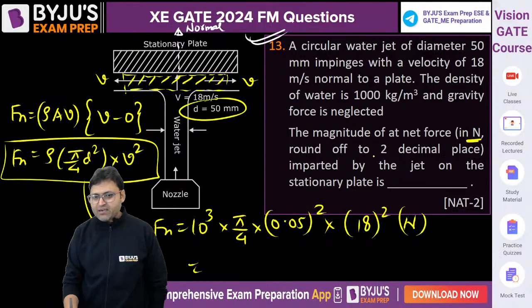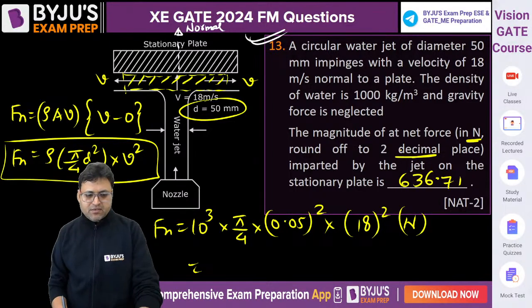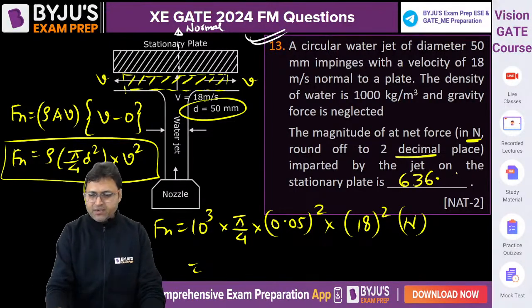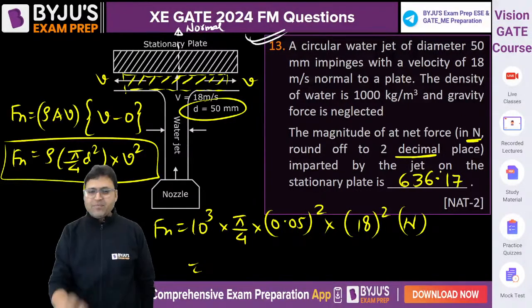Rho AV square, 636.7. If we write up to 2 decimals, it will be 636.17. It will be 17, right? That will be the answer.